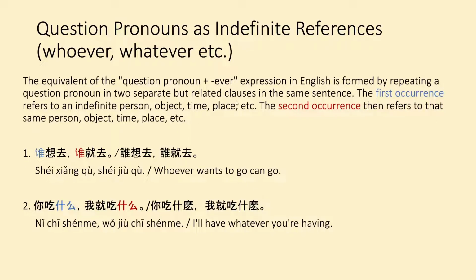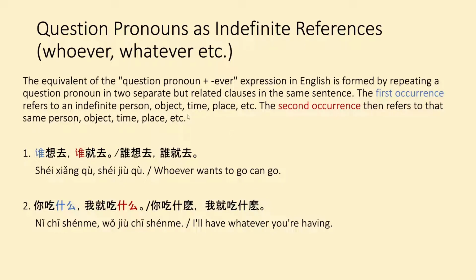separate but related clauses in the same sentence. The first occurrence refers to an indefinite person, object, time, or place, and the second occurrence then refers to that same person, object, time, or place. The main thing for this grammar is that the first occurrence and the second occurrence are referring to the exact same indefinite person, object, time, or place. So we're talking about the same thing. We aren't talking about two different things.